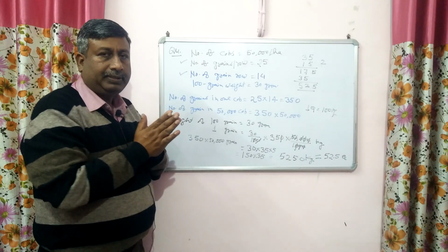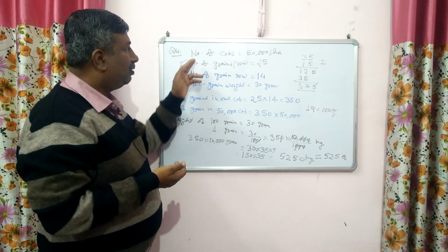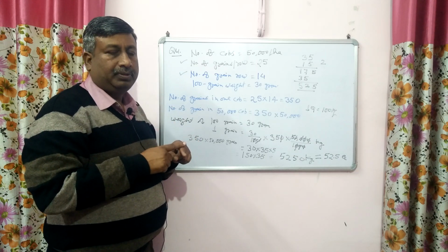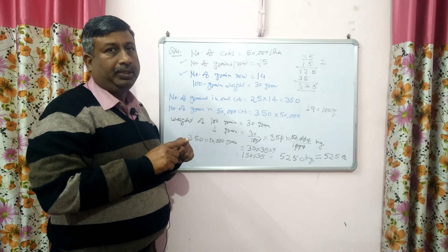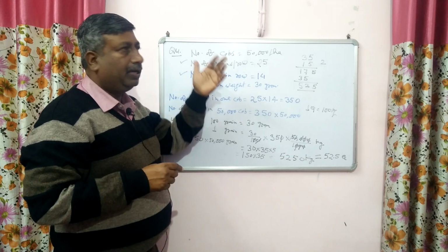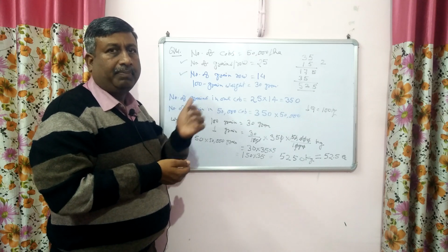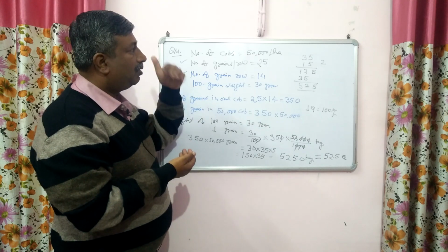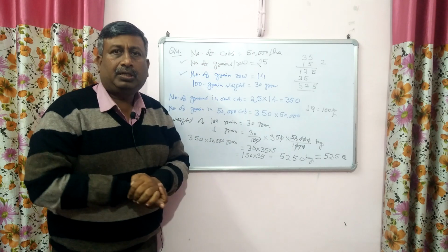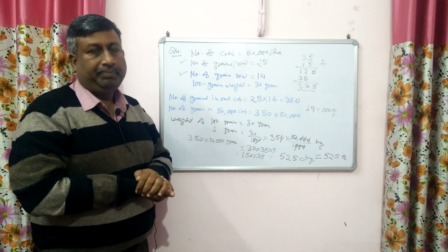Okay, so data required: number of grains, 100 grain weight, and number of cobs. If the number of cobs is not given, then we require two data: how many plants, number one, then how many cobs in one plant, then the multiplication will give the number of cobs. So this data may be given directly or indirectly by giving the plant population and number of cobs per plant. When we multiply the number of plants by the number of cobs per plant, we get the number of cobs. So these are the yield contributing characters and the estimation of grain yield of maize.